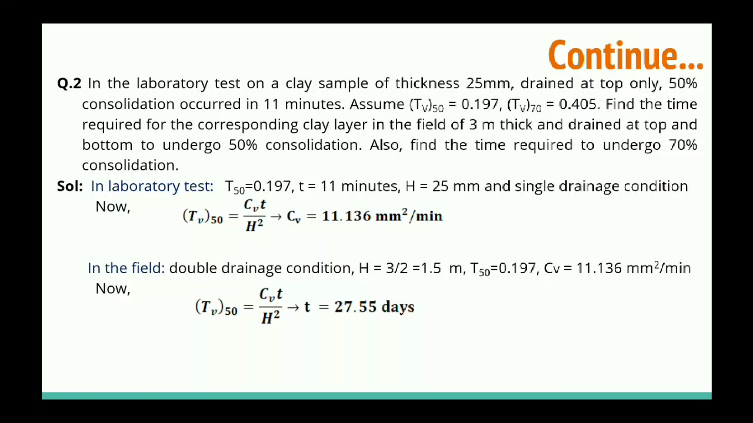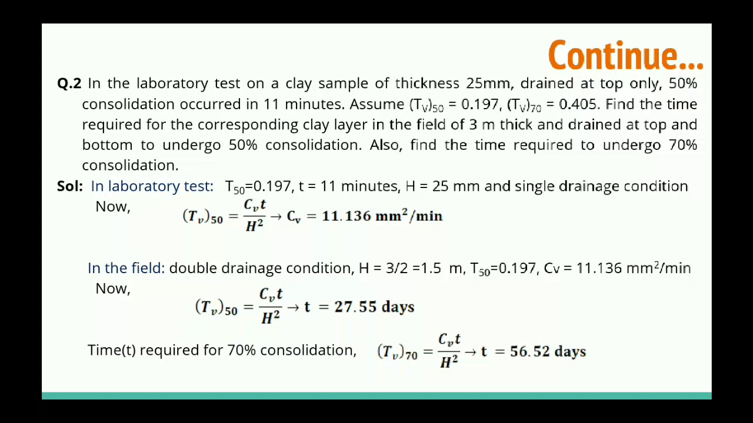And for 70% consolidation we can write again this equation. Again we have the time factor for 70% consolidation. So we have CV value, again we have H, so we can calculate 56.52 days.